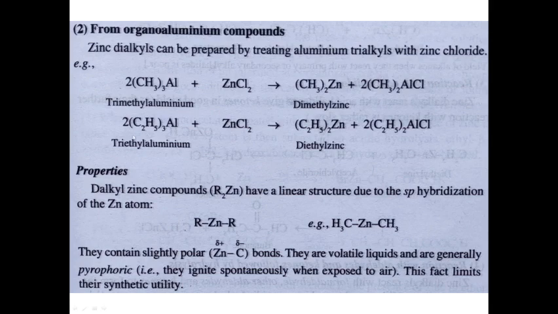And if we take ethyl substituent, if we take triethyl aluminium reacting with zinc chloride, then we get diethyl zinc and diethyl aluminium chloride. And what are the properties of organometallic zinc? Here dialkyl zinc compounds have a linear structure due to sp hybridization of the zinc atom. Since zinc atom is sp hybridized, it gets a linear structure. It can be linear like R, Zn and R in a single line, only in one direction, CH3, Zn and CH3